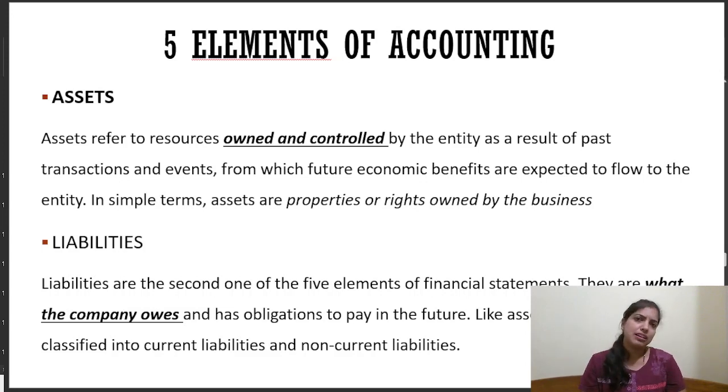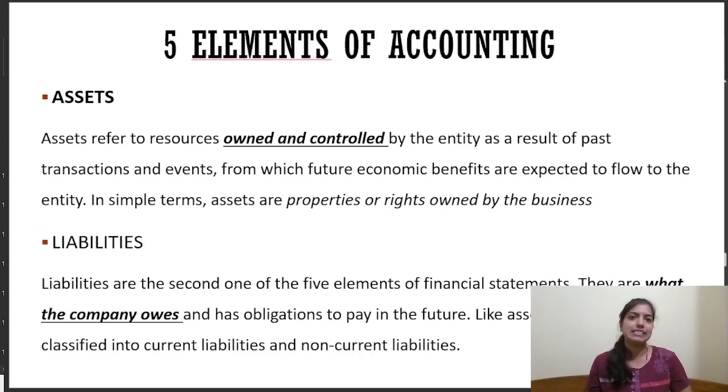If you have started a company around 10 years ago, that means you have made a good name in this business. That generates goodwill in your name, and that goodwill is an intangible asset. You cannot see or touch or feel that asset. That is why assets are classified into tangible, intangible, fictitious asset, and to be more specific, we carry on current asset and fixed asset for our reference.